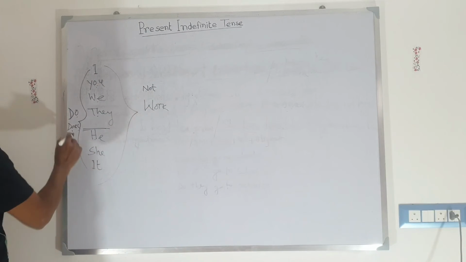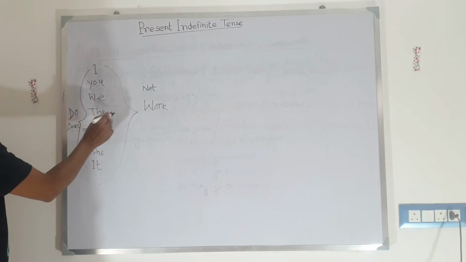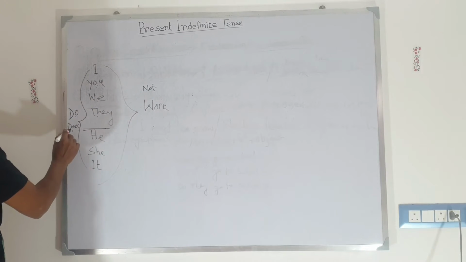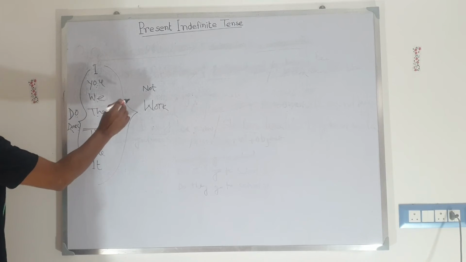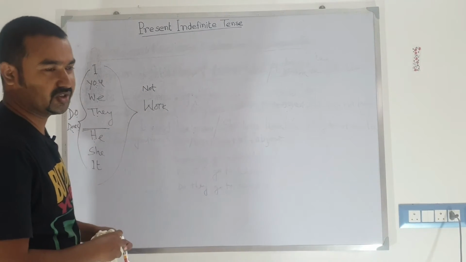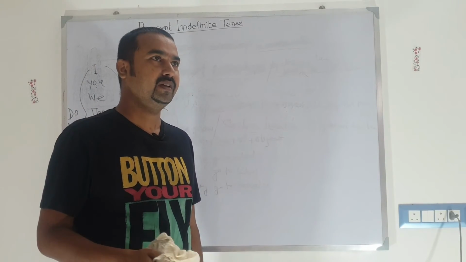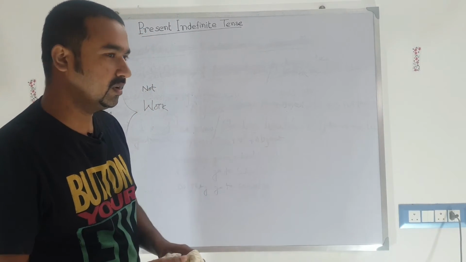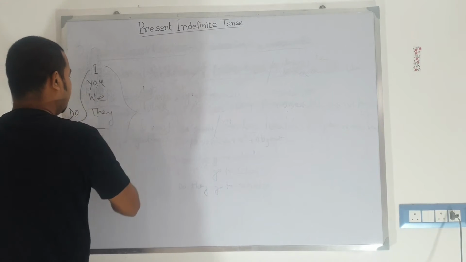Do I not work? Do you not work? Do they not work? Do we not work? Or does he not work? Does she not work? Does it not work? So the basic structure, the examples and the random practice we have done already. So now I will